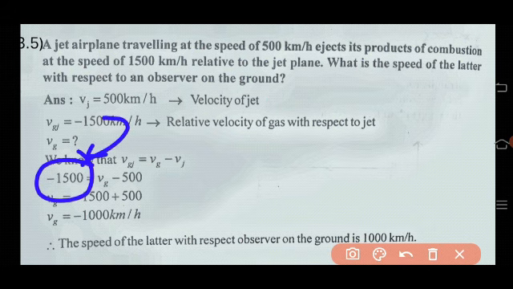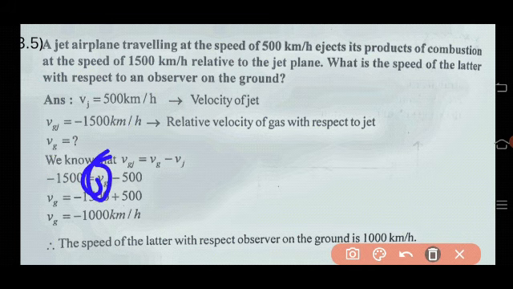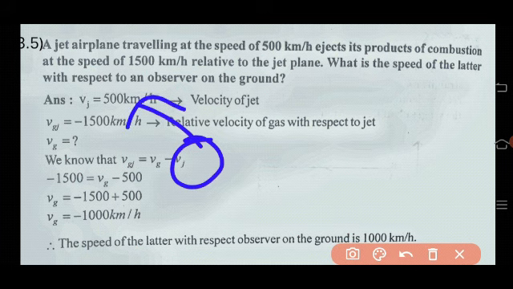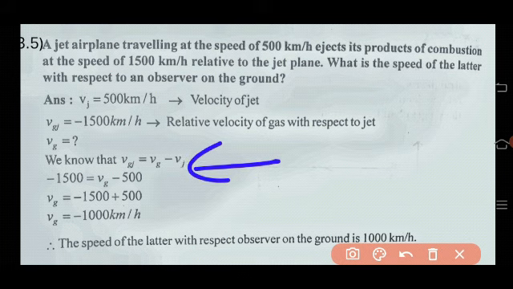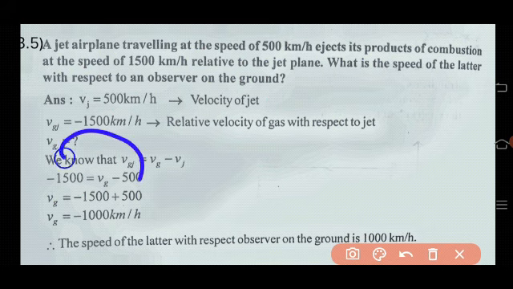We don't know the velocity of the gas, so that is Vg minus the velocity of the jet, which is 500 km per hour. Just substitute the values in this equation: minus 1500 equals Vg minus 500, or just bring the minus 500 to the left hand side.